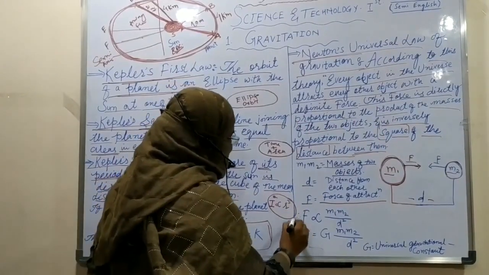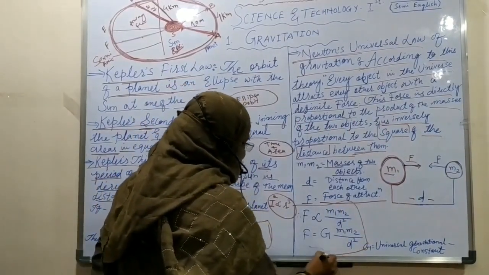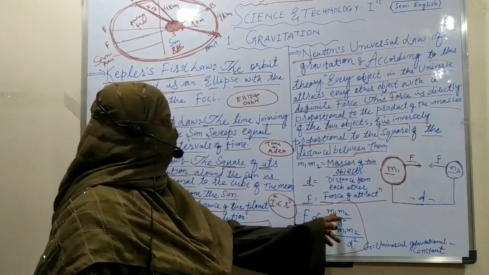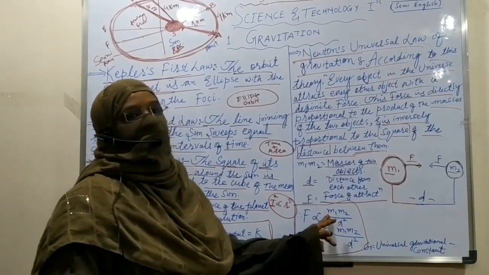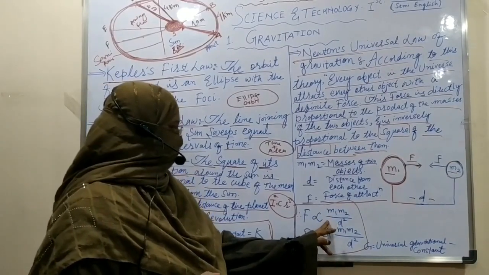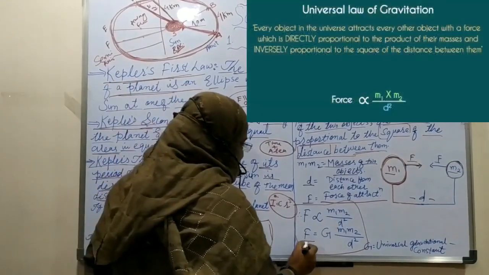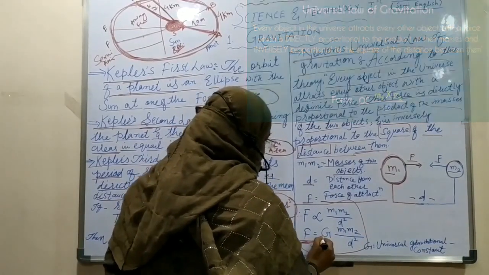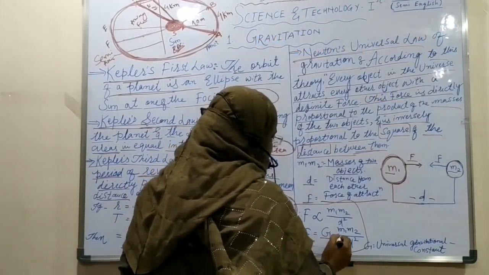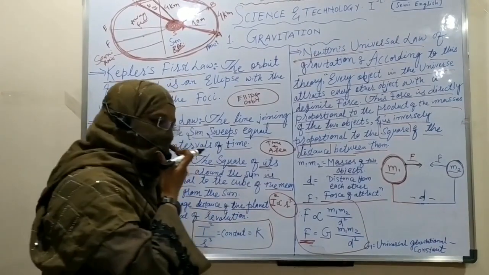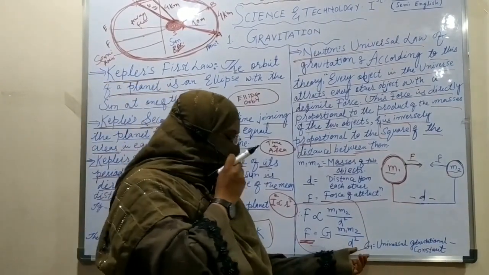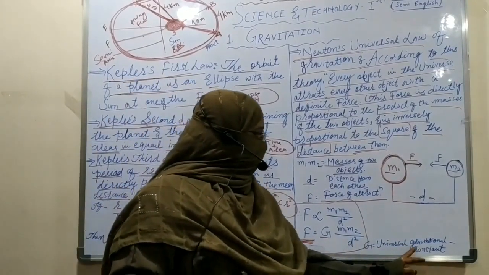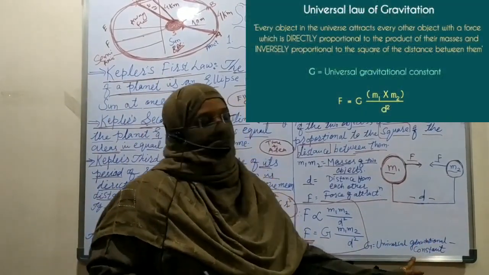Therefore, he gives us one formula for this: force is directly proportional to M1 into M2 divided by D square. For calculating force, we have the formula F is equal to G M1 into M2 divided by D square, where G is the universal gravitational constant.